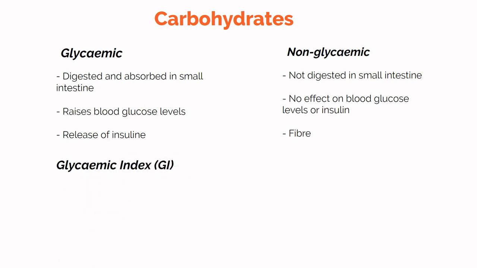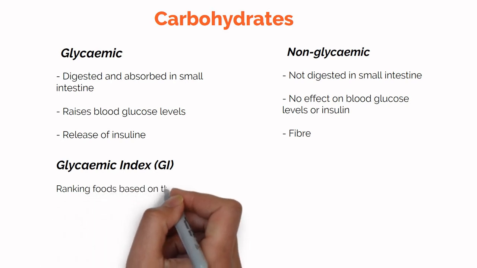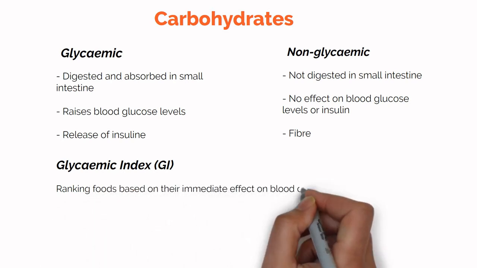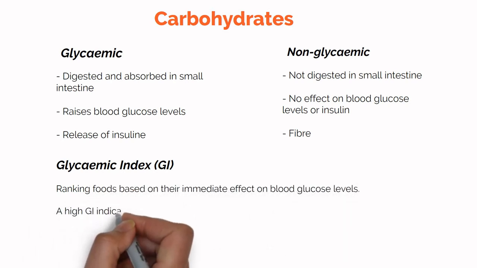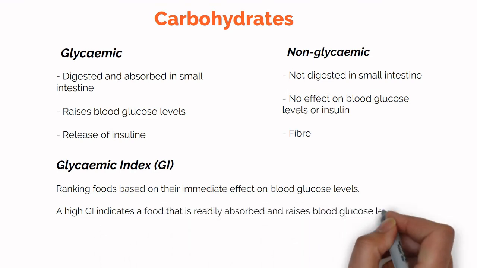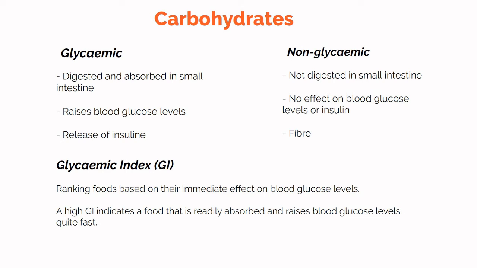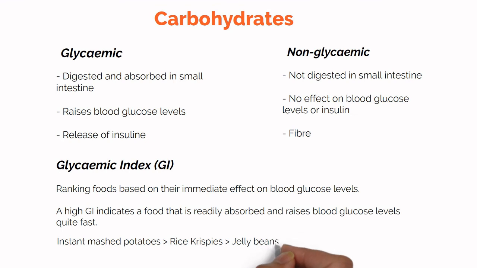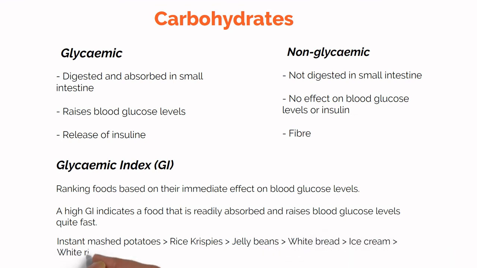A concept that is very important when we talk about carbs is the glycemic index, or GI. This is a way of ranking foods based on their immediate effect on blood glucose levels. So a high GI indicates a food that is readily absorbed and raises the glucose levels quite fast, and vice versa. Here is an example of some foods organized by their GI, from higher to lower: instant mashed potatoes, Rice Krispies, jelly beans, white bread, ice cream, white rice, and bananas.